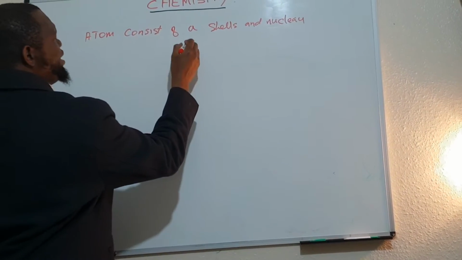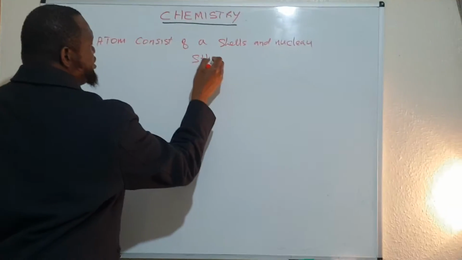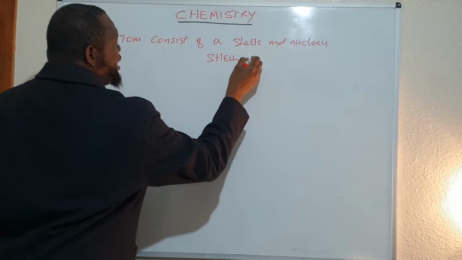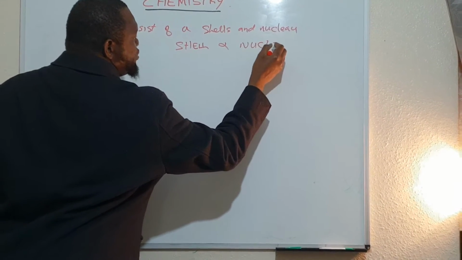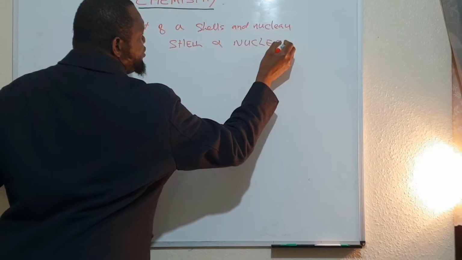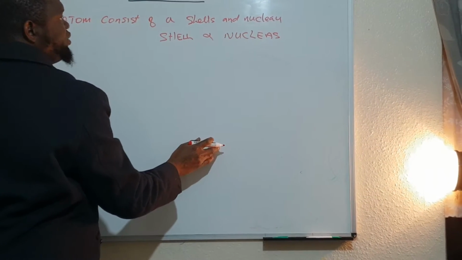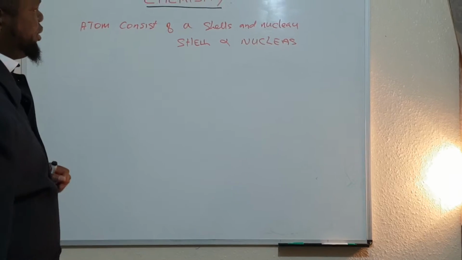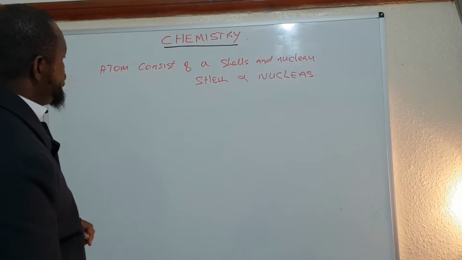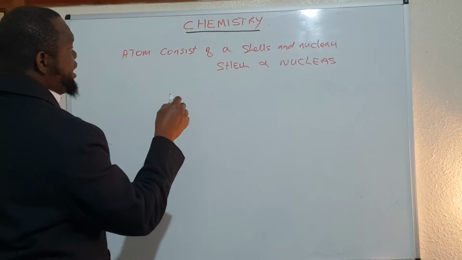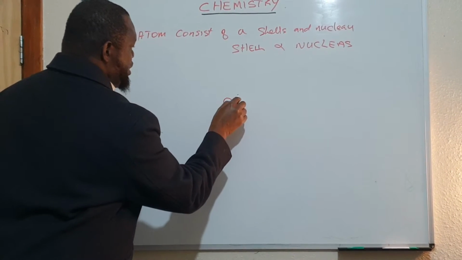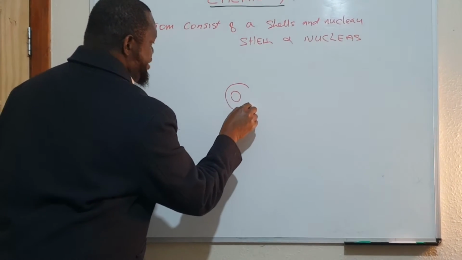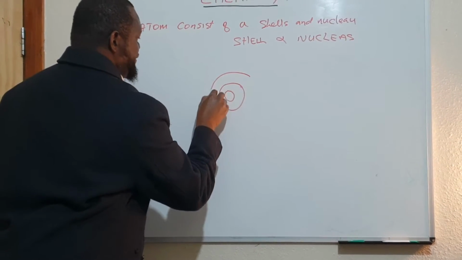Okay, so the key word here is shell and nucleus. Basically, you have a nucleus in the middle, then you have shells, or they use rings.